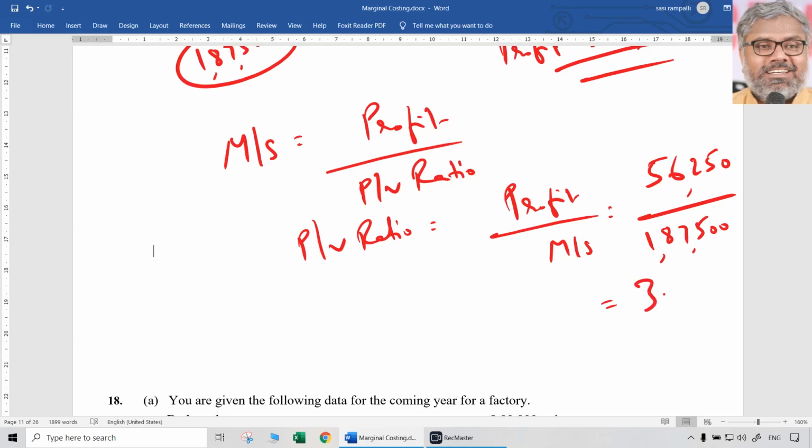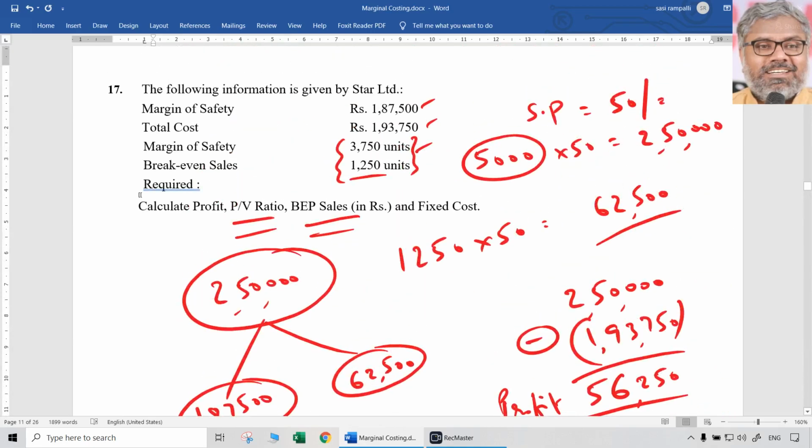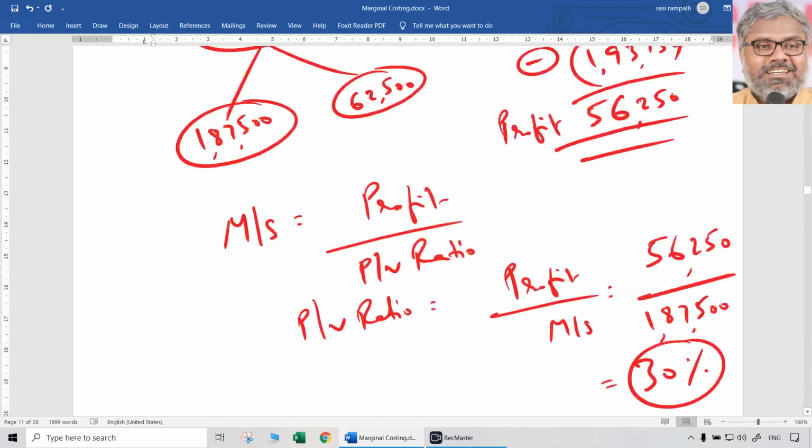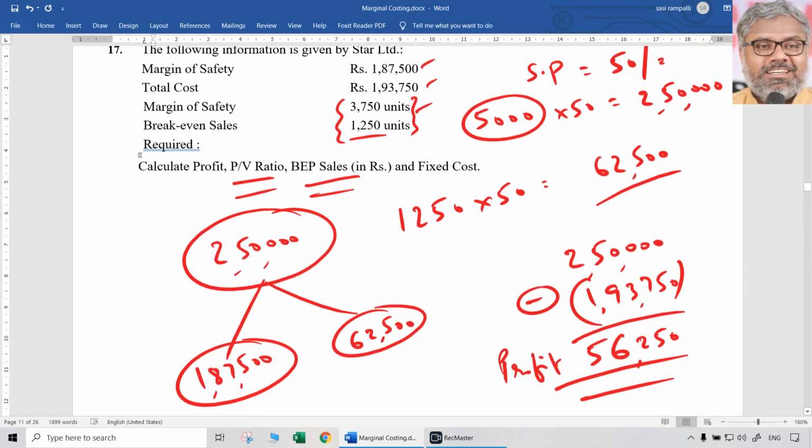That will be 30%, the answer for the third question, that is the PV ratio. So we have got the PV ratio, the first question actually, that was 30% PV ratio, and break-even sales we already got in rupees, that is 62,500. It is also asking for fixed cost.